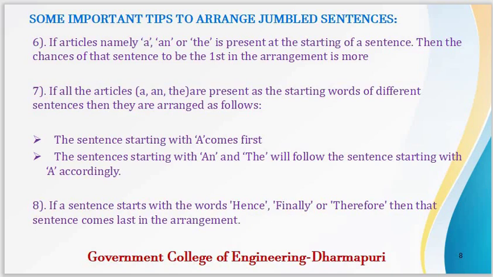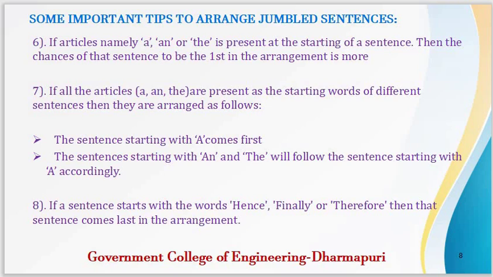If articles, namely a, an, or the, are present at the starting of a sentence, then the chances of the sentence being first in the arrangement are higher. If all the articles a, an, the are present as the starting words of different sentences, then they are arranged as follows. The sentence starting with a comes first. The sentences starting with an and the will follow the sentence starting with a accordingly.